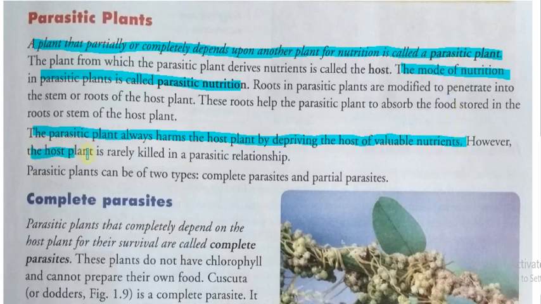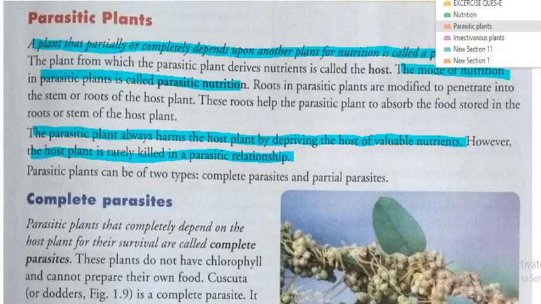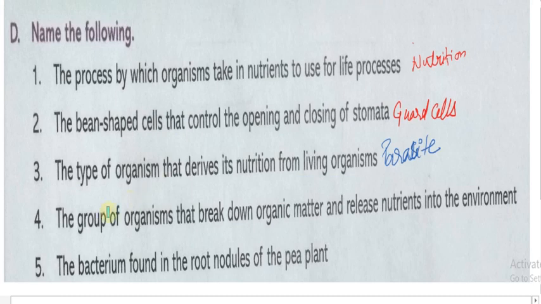However, the host plant is rarely killed in a parasitic relationship. It can be of two types: complete parasites or partial parasites. So the answer to the question, the type of organism that derives its nutrition from living organisms, is parasite.